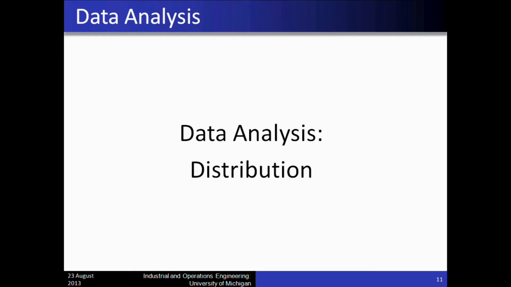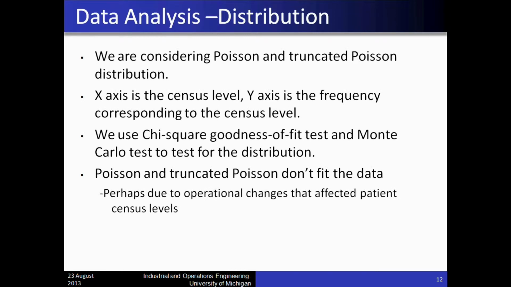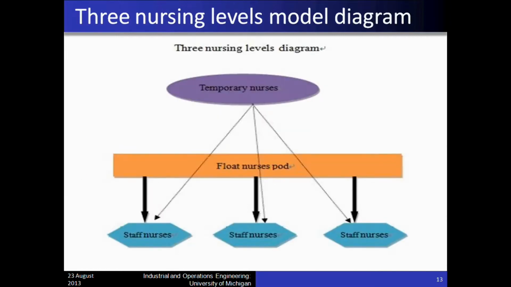After analyzing the correlation in the data, we did the distribution test. We are considering Poisson and truncated Poisson distributions. The X-axis is the census level. We set the Y-axis as the frequency corresponding to the census level. We use the chi-square goodness of fit test and the Monte Carlo test to test for the distribution. We find that Poisson and truncated Poisson don't fit the data. This is perhaps due to operational changes that affected patient census levels.